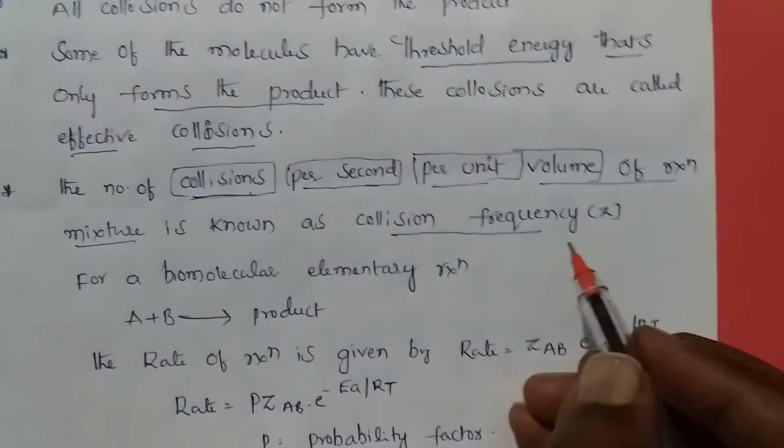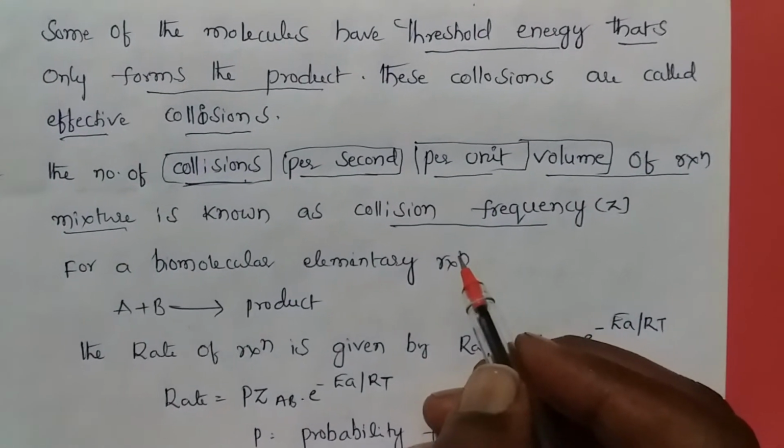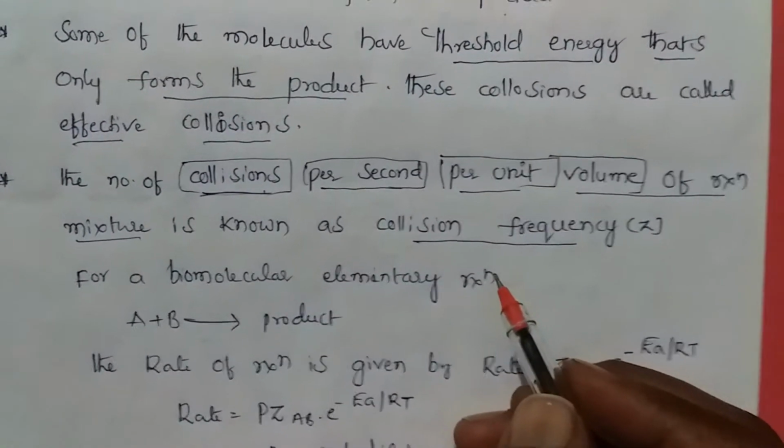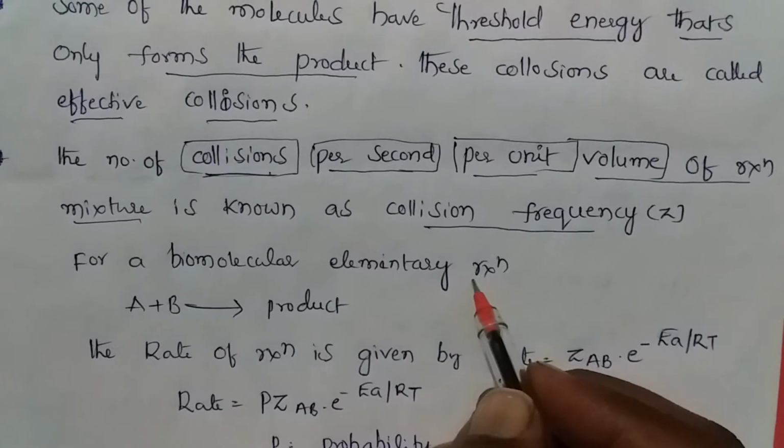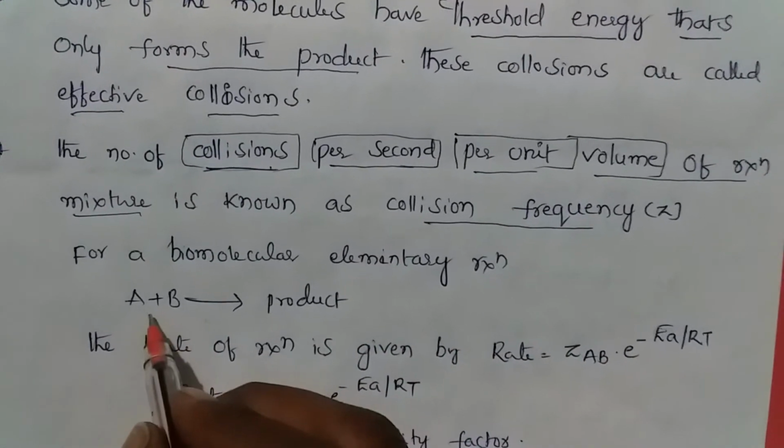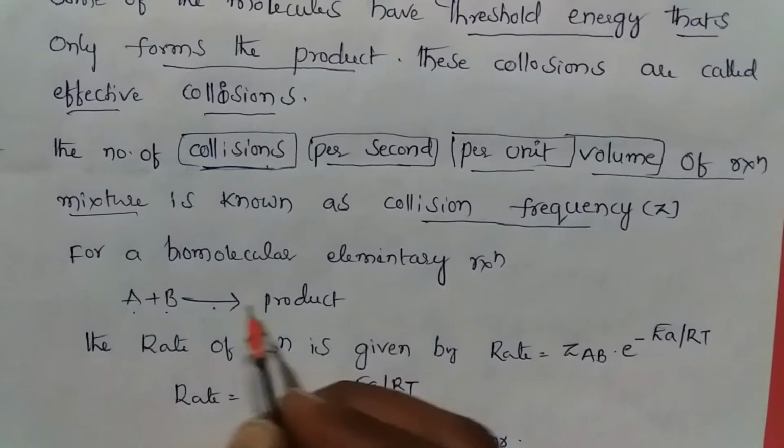To count the collision frequency in bimolecular elementary reactions, A plus B gives rise to product.